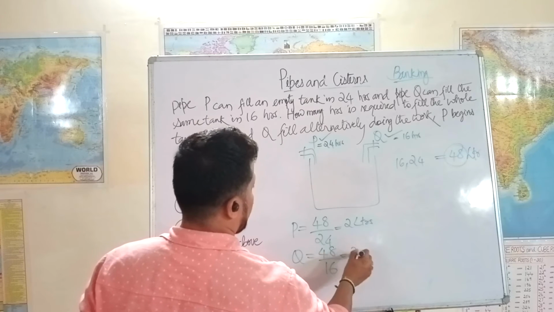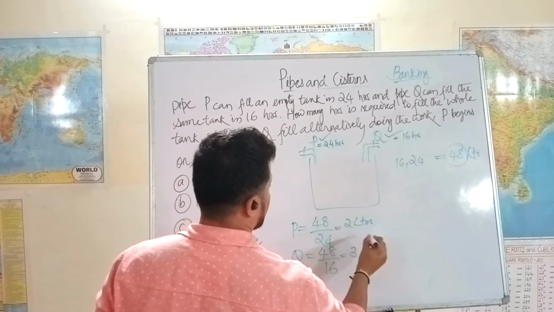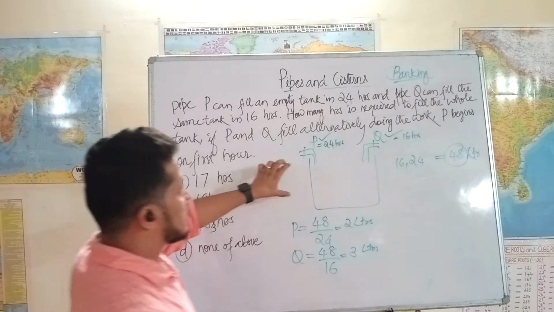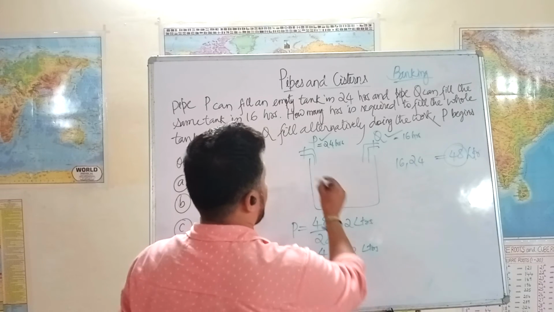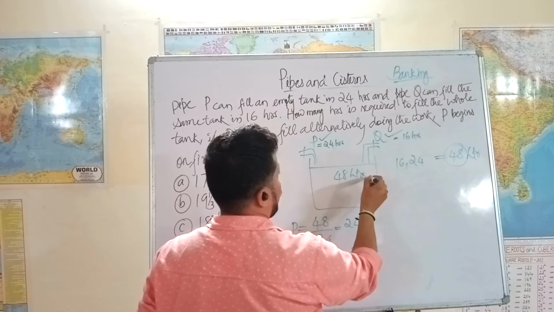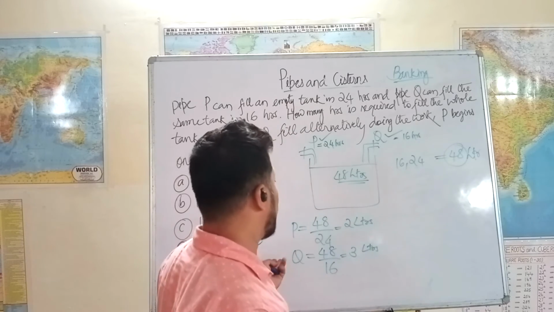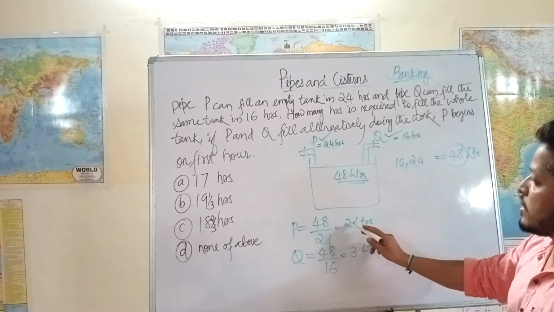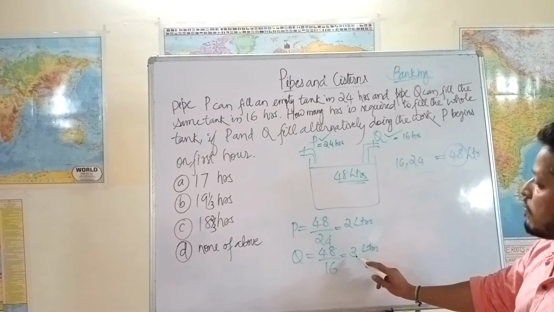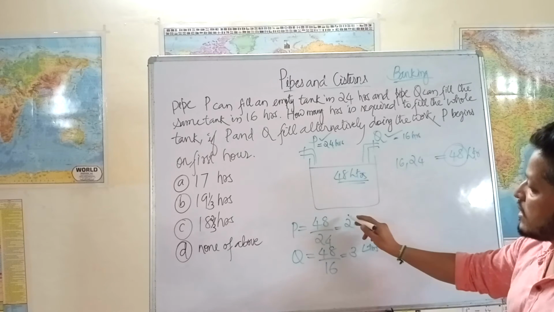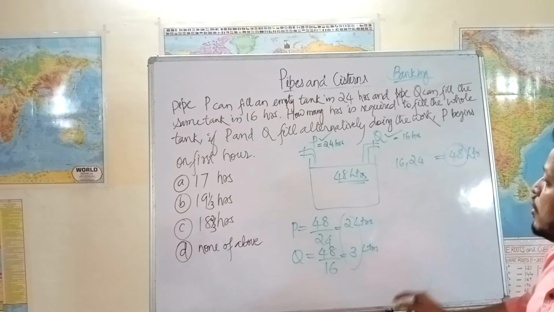That means every hour it fills 3 liters. Now this tank's capacity is 48 liters, right? So the first hour P is on, it fills 2 liters. Next when Q is on, it fills 3 liters. So let's say both have been on once, that means 5 liters is filled.